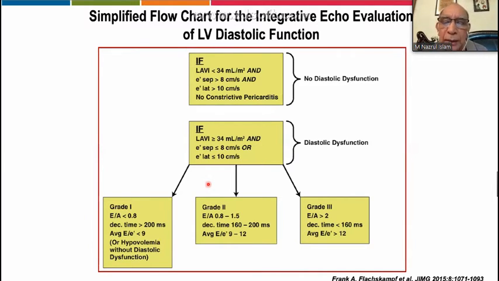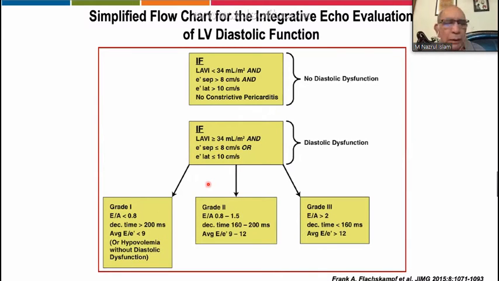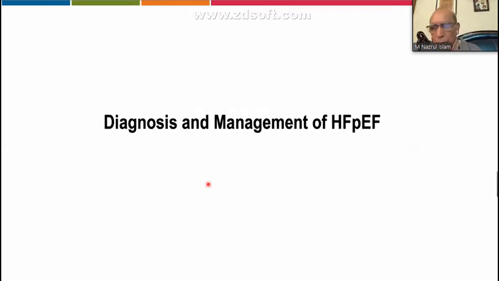Once you see the diastolic dysfunction, then go for the categorization, grade 1, 2, 3, and there are simple numbers for this. So if you can see over here, there are only 4 or 5 parameters. If you know that, and if you know their values, then possibly you can diagnose whether the patient has got diastolic dysfunction or not, or if they have, what category they belong to. So now on the left end, possibly the diagnosis and management.